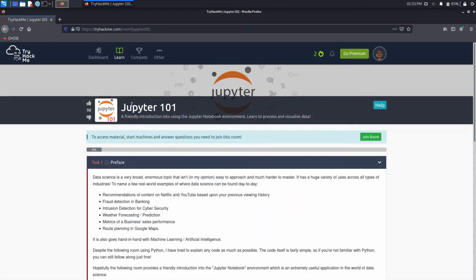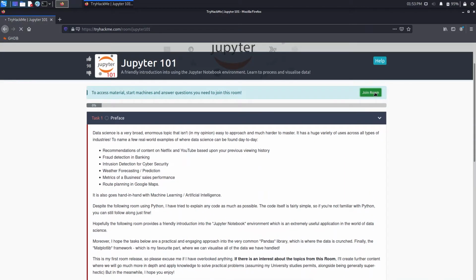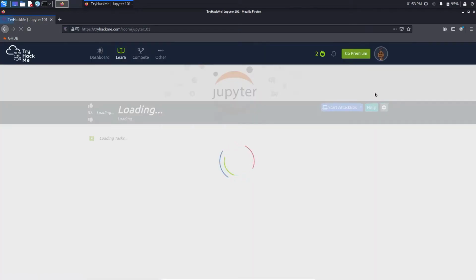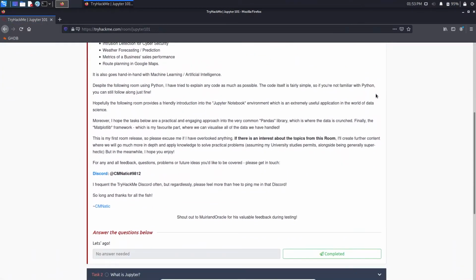So basically, Jupyter is, you can say, an IDE or interpreter for the Python language. That's why I'm making a video on this. I'm also going to solve this room for the first time. So first we will just join the room. And as I see, we don't need to connect via OpenVPN for now, so we'll just leave that.